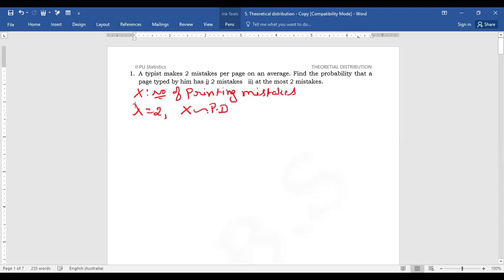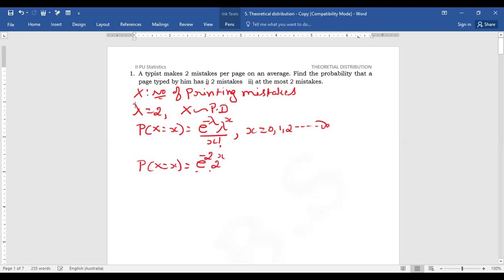Once the X follows Poisson distribution, then the probability mass function, probability of X is equal to x, is equal to e power minus lambda, lambda power x by x factorial, x is equal to 0, 1, 2, etc. up to infinity. Then probability of X is equal to x is equal to e power minus 2, 2 to the power x divided by x factorial. Here x can take the value 0, 1, 2, etc. up to infinity. That is equal to e power minus 2.